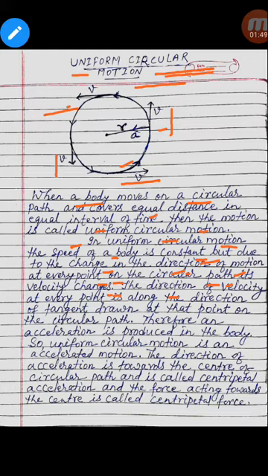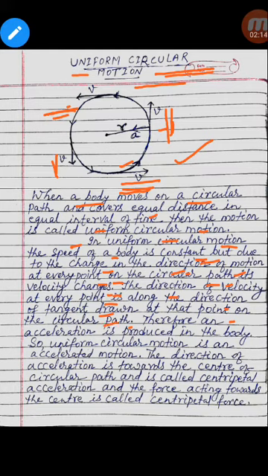The direction of velocity at every point is along the direction of the tangent drawn at that point on the circular path. So the direction at every point is changing, so the velocity at every point is changing. But speed is constant.